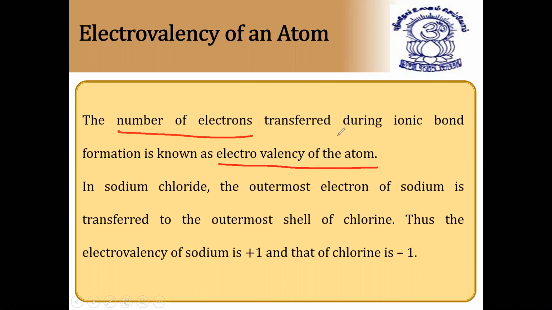In sodium chloride, the outermost electron of sodium is transferred to the outermost shell of chlorine. Thus, the electrovalency of sodium is plus one, and that of chlorine is minus one because it is accepting one electron. So electrovalency is nothing but the number of electrons transferred or gained. I hope it is clear now.